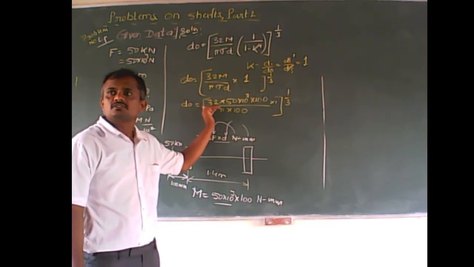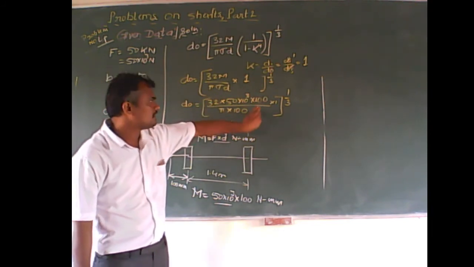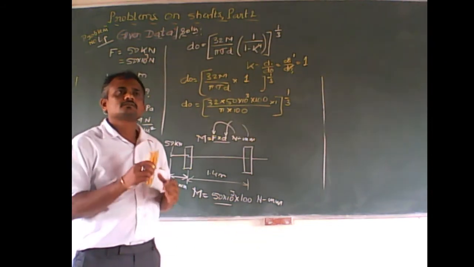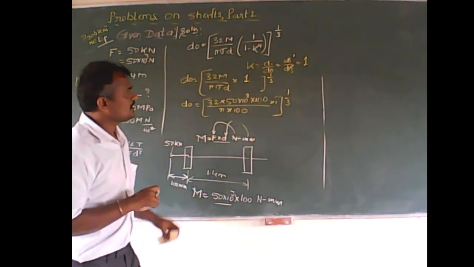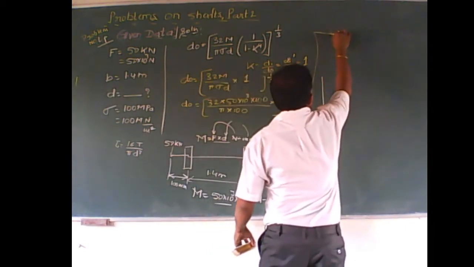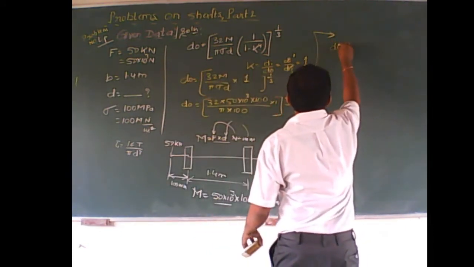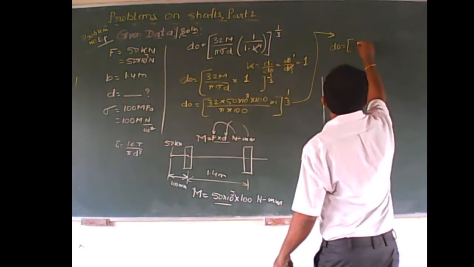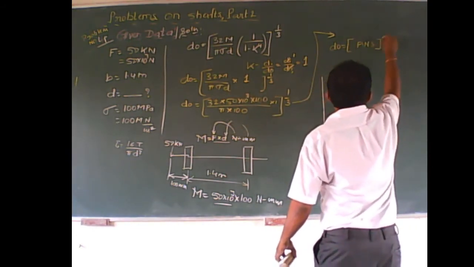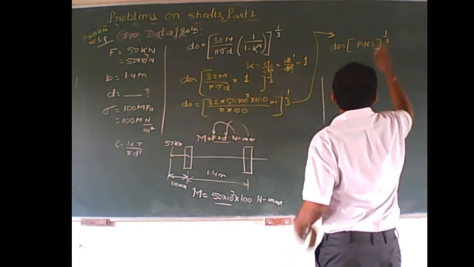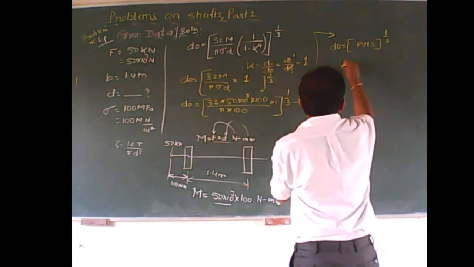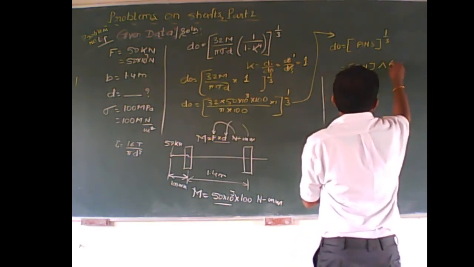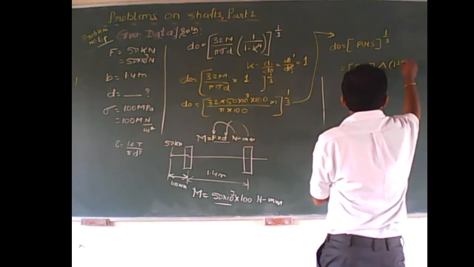Use the bracket, and here also bracket, closing bracket, open bracket, and get me the answer here. Somewhere here I would like to write d outer is this divided by this and whole answer raised to bracket open 1 by 3.